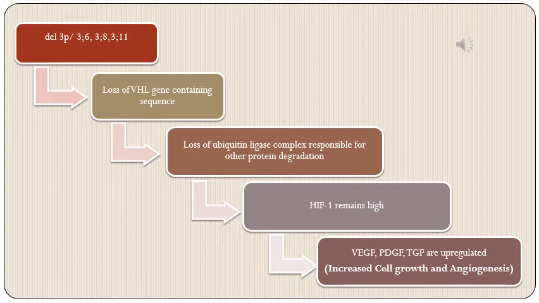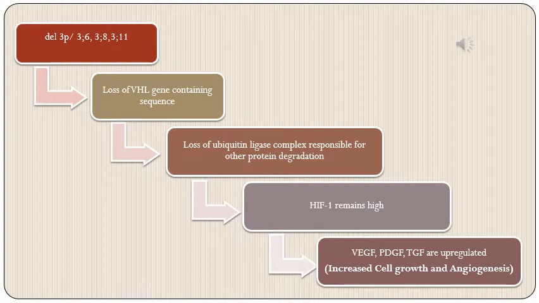Its function is the ubiquitin ligase complex, which is responsible for degradation of other proteins downstream. Because the VHL gene is now lost or inactivated, it is unable to complete its function. So one of these proteins which were to be degraded but is now not degraded is